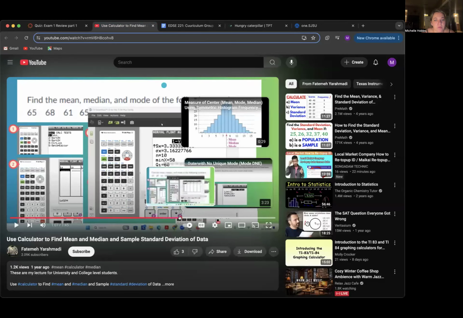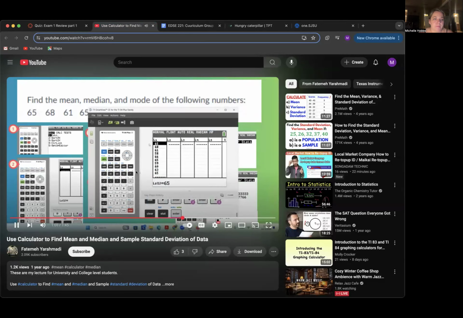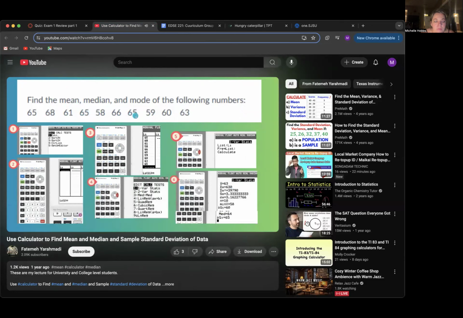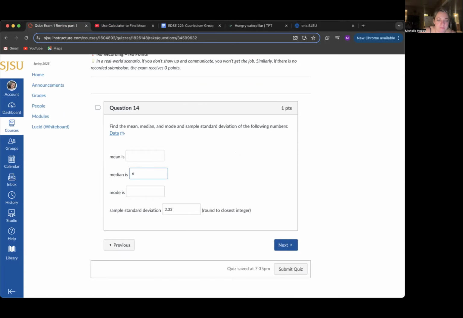Let's go back and look real quickly. Let's take a look at our page. You see the median is 64. And by checking the data, you can see 65 has the highest frequency.